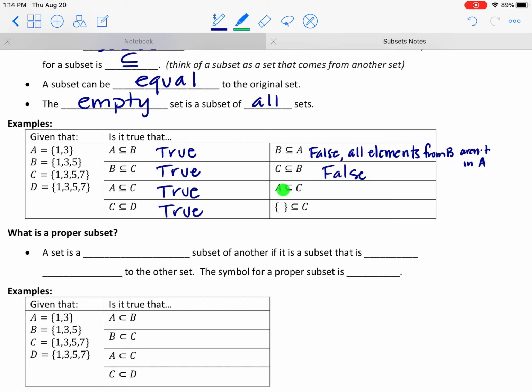Okay, how about A is a subset of C? All the elements from A in C. Could I have made A from C? Yes. And then the last one here is, is the empty set a subset of C? Well, by definition, the empty set is a subset of all sets, so that's going to be true. Empty set is a subset of all sets. Okay? And then here, false, same reason.